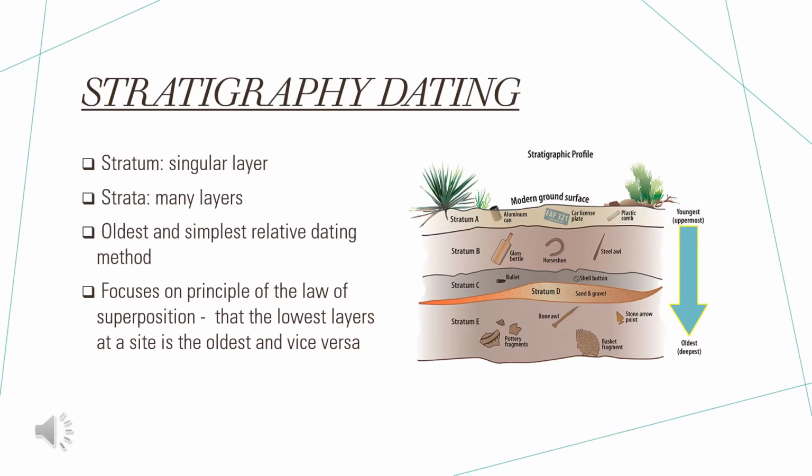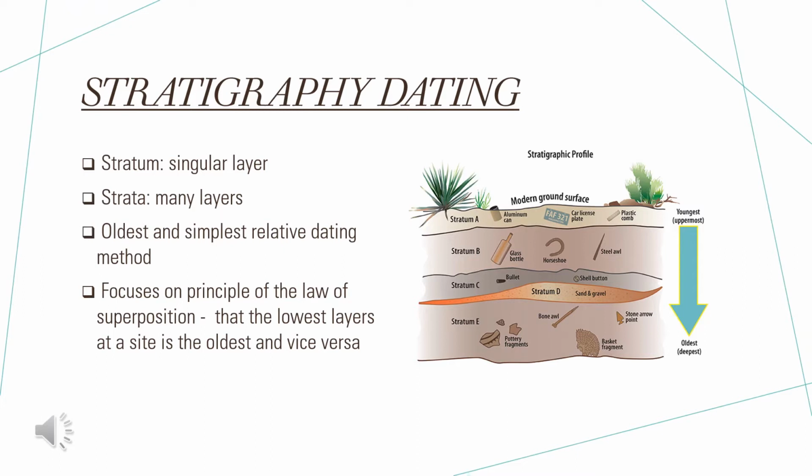There are two types of methods of determining the age of sites or artifacts: relative dating and absolute dating. Relative dating was the first method anthropologists really had access to and includes more of a general time period by comparing other artifacts and sites. Meanwhile, absolute dating is fairly recent to the 20th century and does give specific dates.